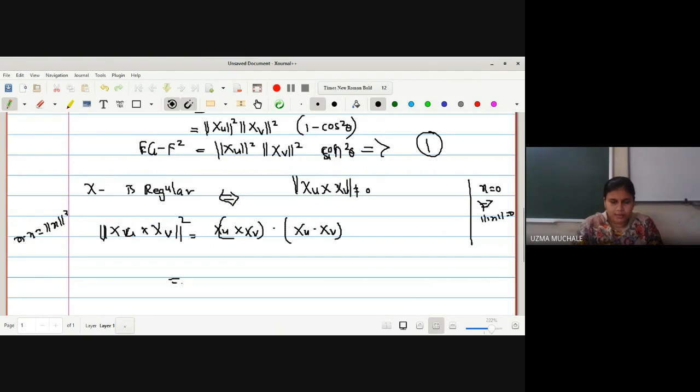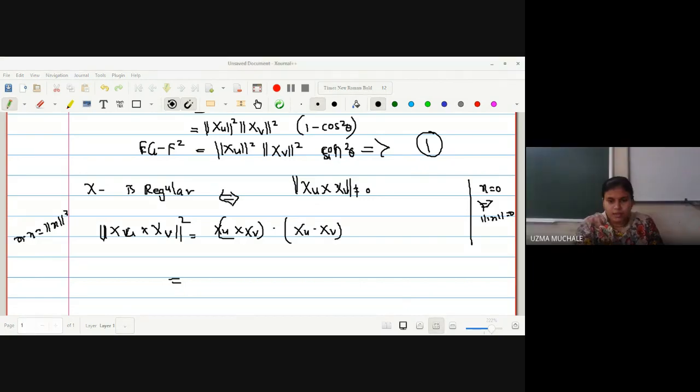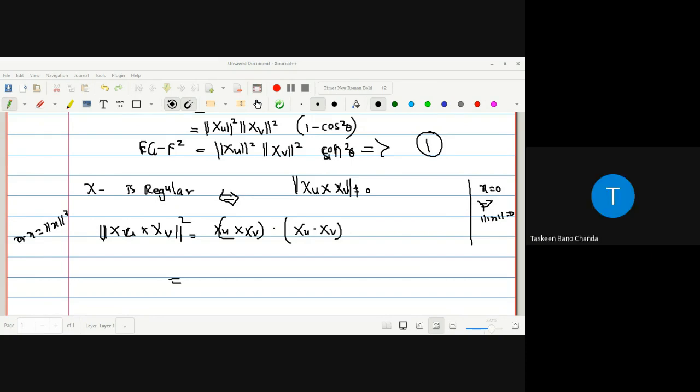Is it okay? Okay. Now what you have to do, now we have to evaluate this dot product. बराबर? How to evaluate the dot product now? Norm xu norm xv sine of theta dot norm xu norm xv sine of theta.